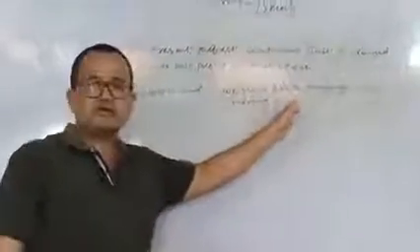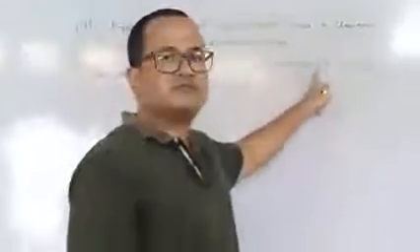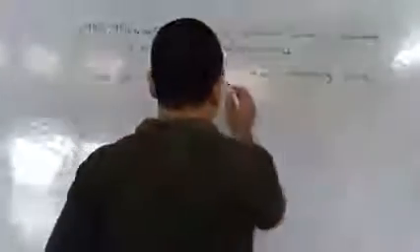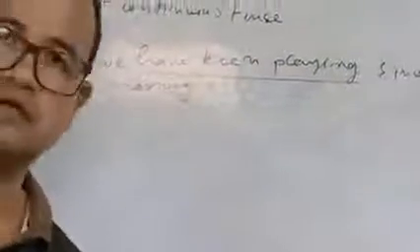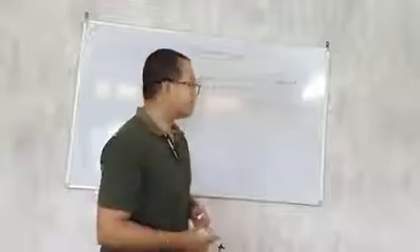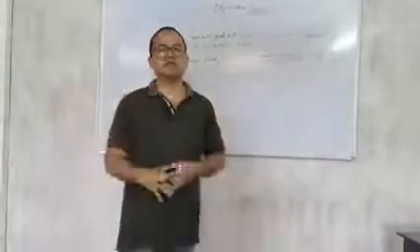For example, how can we identify this as present perfect continuous? Because you can see have after subject and then been and then ing with verb. So this particular thing will confirm that this is an example of present perfect continuous. If there is have or has after subject and then been and then ing with verb, it is present perfect continuous. Whether it will be have or has, it will be decided by the subject, but have or has must be there after the subject and then been and then ing with verb. With all these things together, you can find in a sentence this is present perfect continuous.